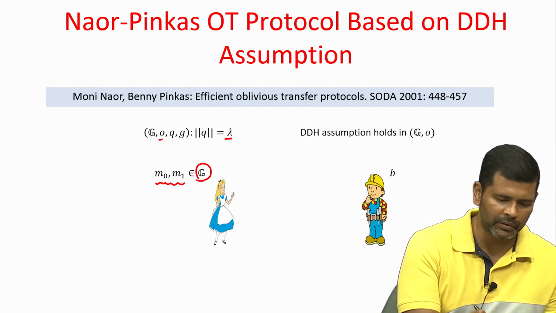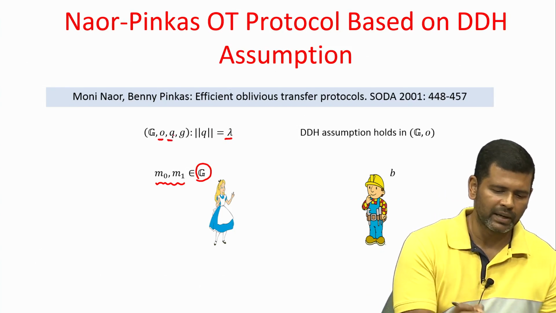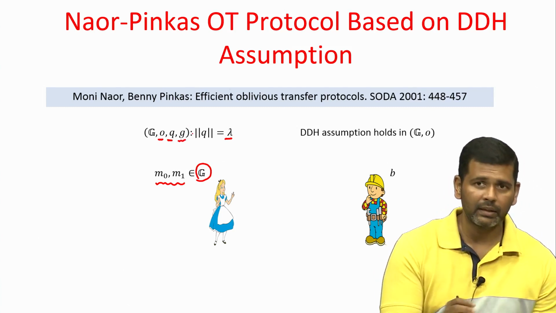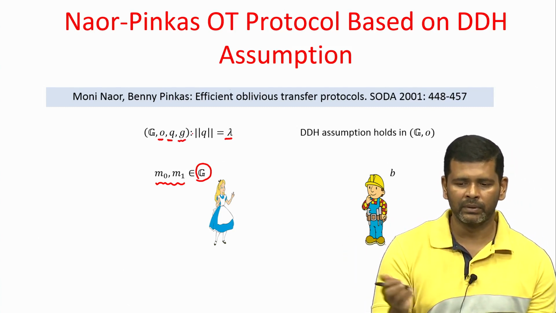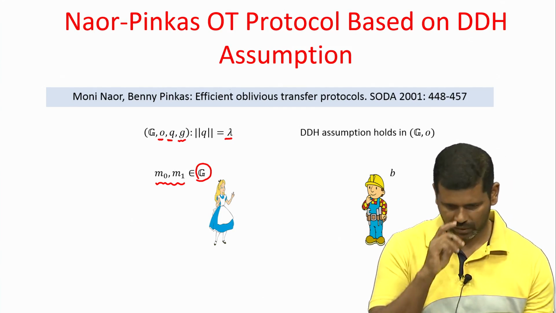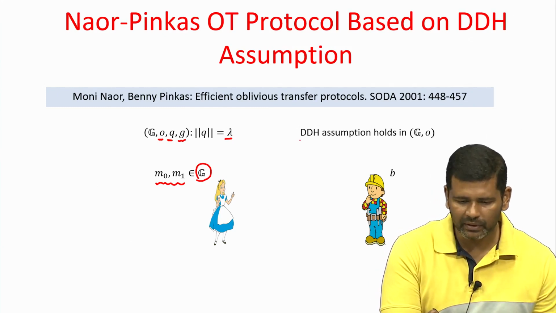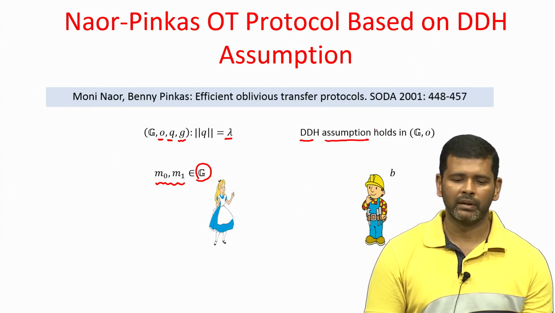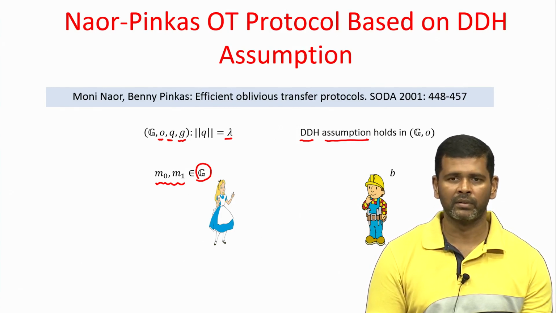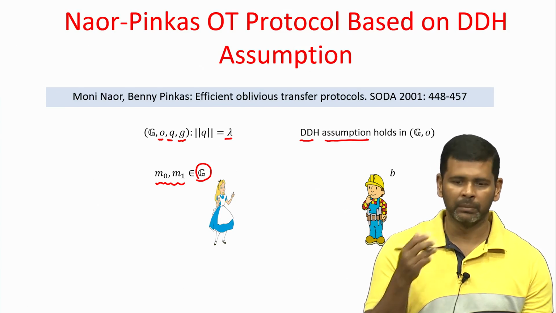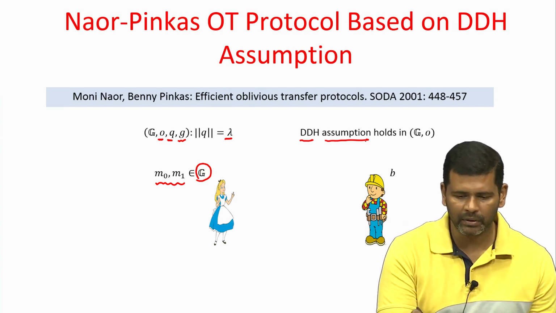The underlying group operation is denoted, the group size is q, that means the generator is small g raised to the power 0 and all the way to the generator raised to the power q minus 1 will give you all the elements of the group G. And this group is such that the DDH assumption holds. That means, it is assumed that no polynomial time algorithm can solve a random instance of the DDH problem except with probability half plus negligible.